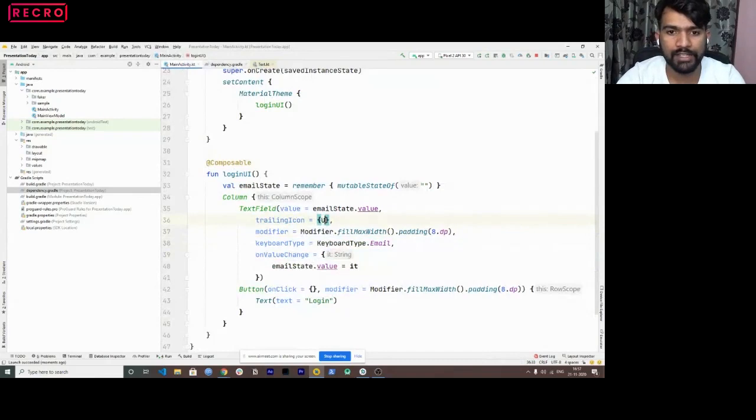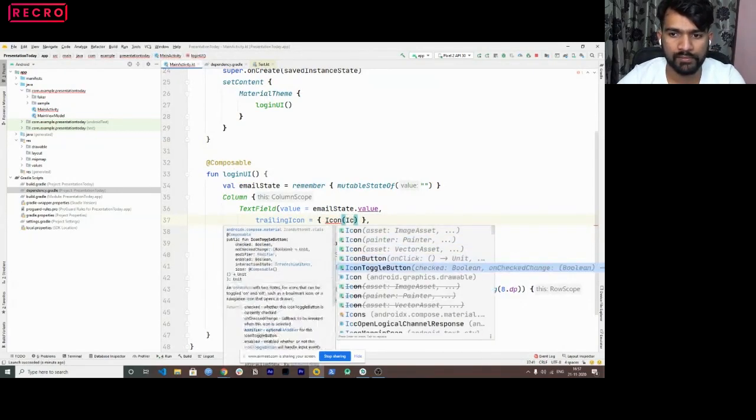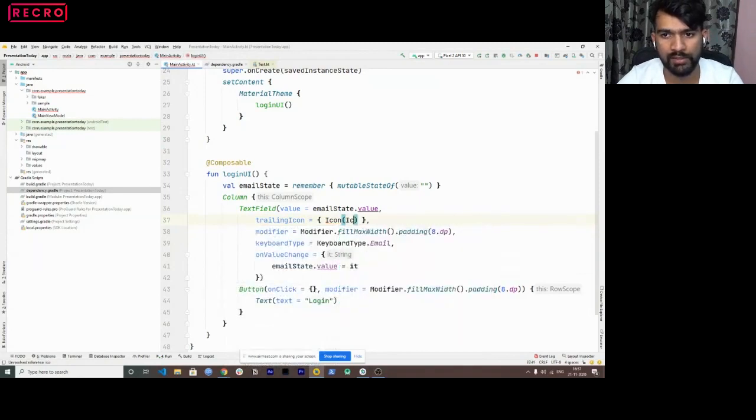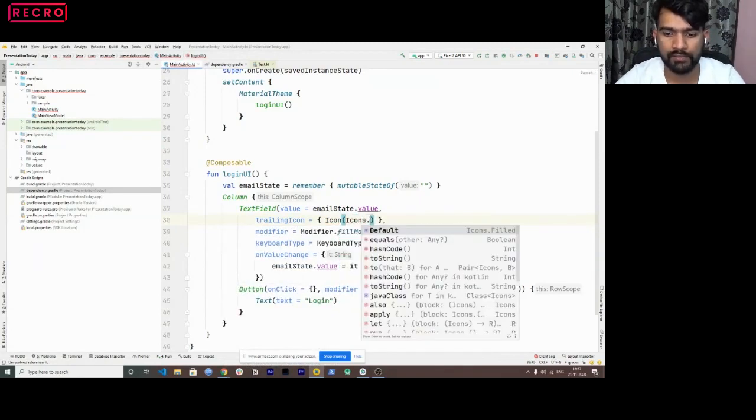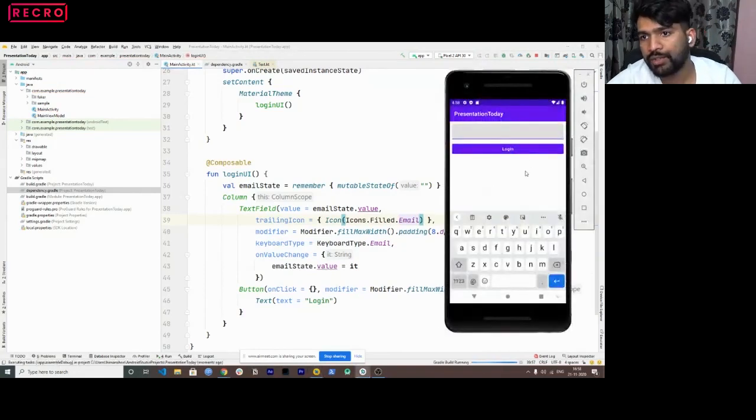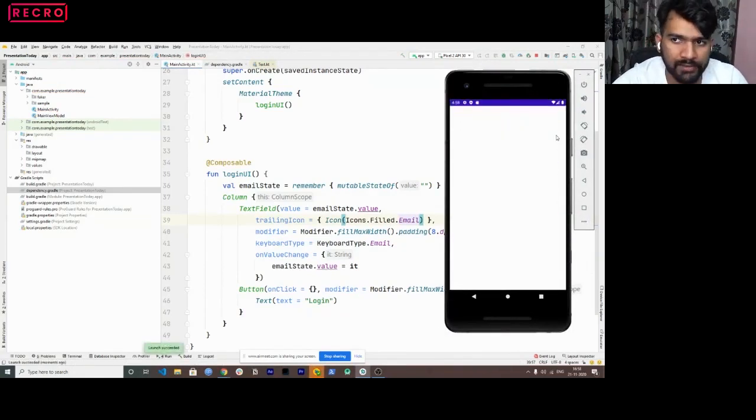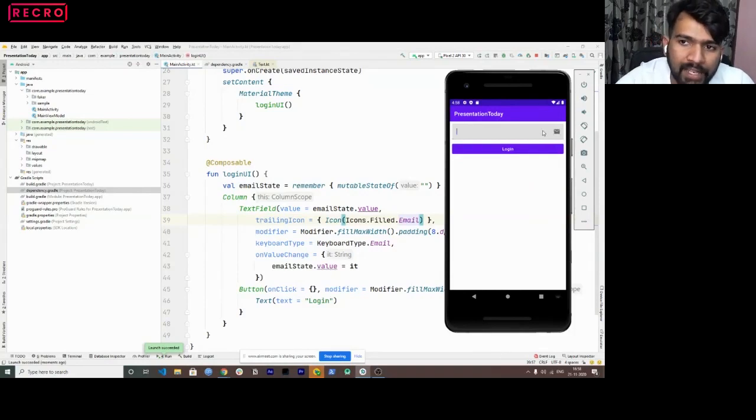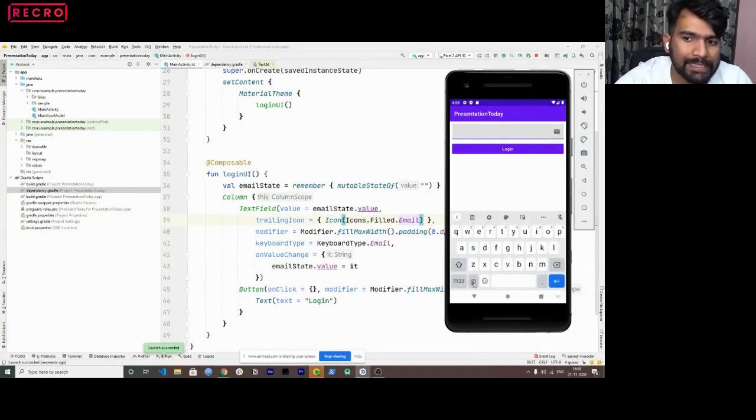So to pass on an icon, I'll just use Icon, and inside this I'll use Icons.Filled.Email. Yeah, that should work. So you would get an email icon here if you say this. You would see an email icon here. You can also see the input type is taking the @, basically the input type is of email.